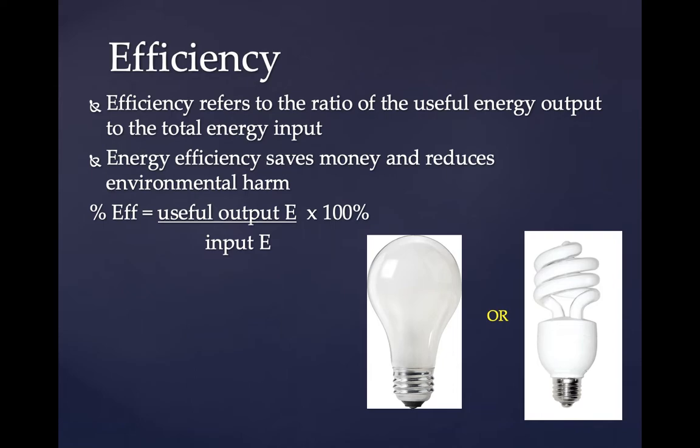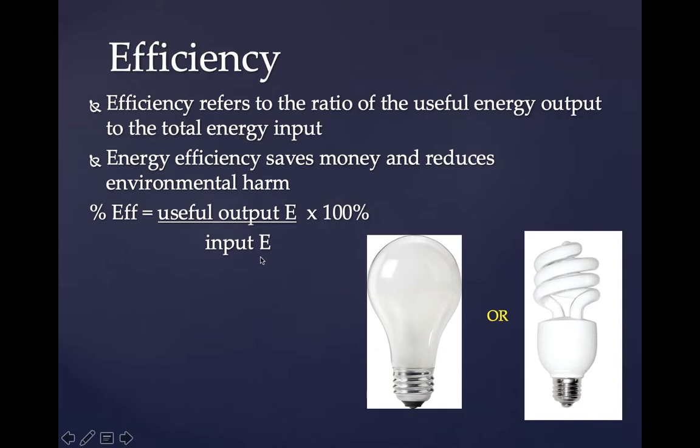Now, we're going to use a specific formula to help us calculate efficiency. You're going to see this formula from now till probably when you're done school, and you'll probably see it eventually after school. It looks different in most cases, but we're just trying to find a percentage of efficiency. Similar to when you want to find the test mark on a test. So if a test is out of 20 and you got 15 right, to figure out the percentage, you divide them and times by 100 and get your percentage. Same idea for efficiency. So we're going to use this formula: useful energy output over useful energy input times 100.